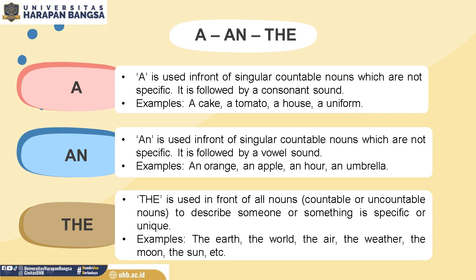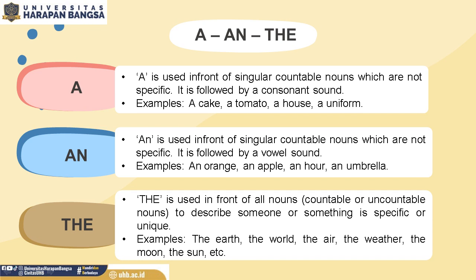Usually, it is followed by a consonant sound. You have to underline it. It's not followed by consonant word, but a consonant sound. For example, a cake, a tomato, a house, a uniform,